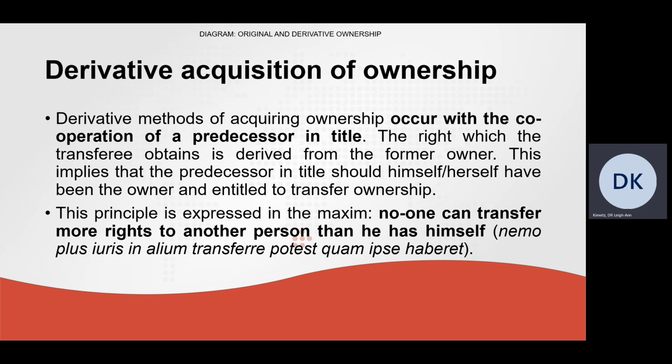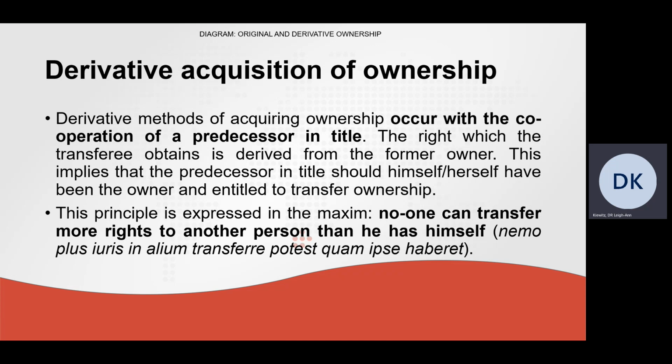Now, what is derivative acquisition of ownership? Derivative methods of acquiring ownership occur with the cooperation of a predecessor in title. As you will recall, in the case of original acquisition of ownership, there is no cooperation with a predecessor in title.